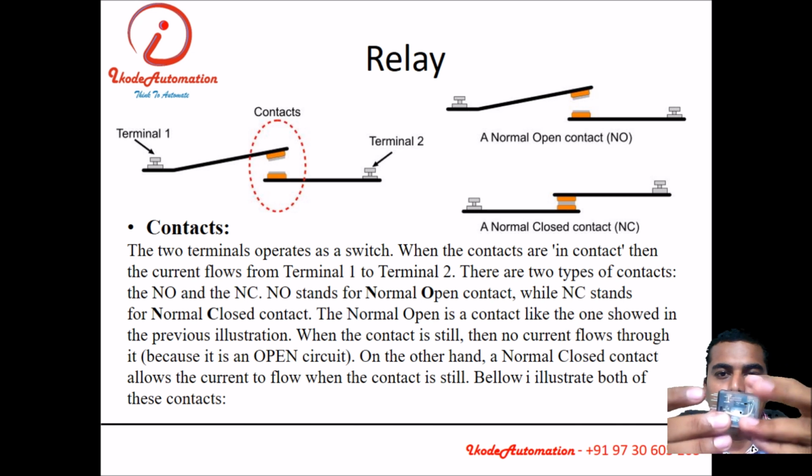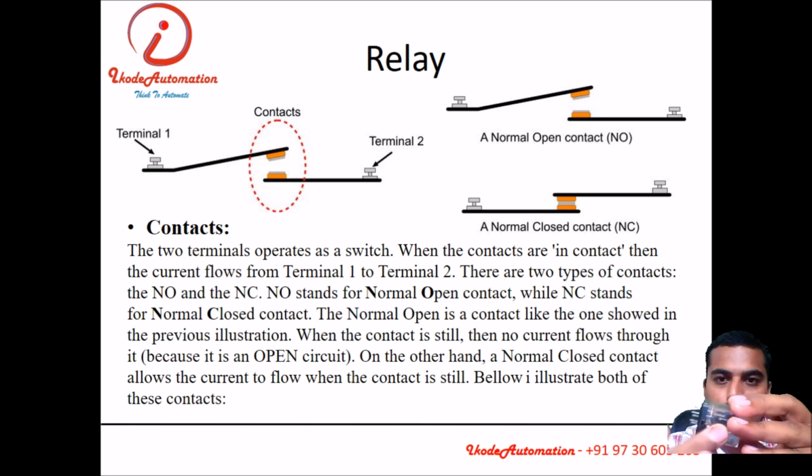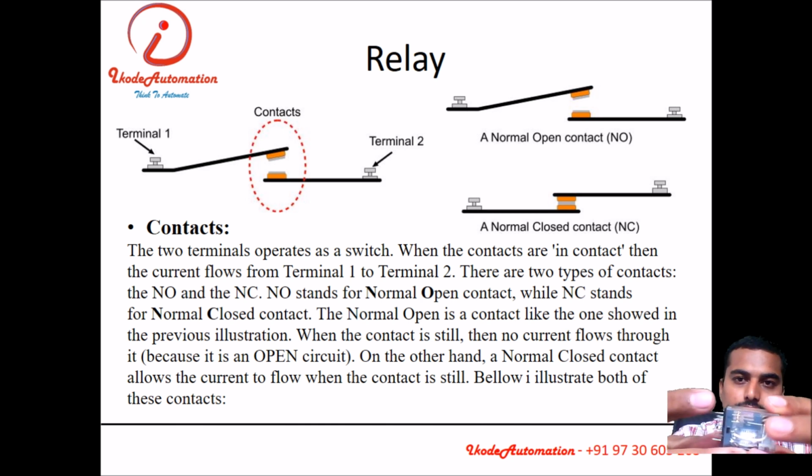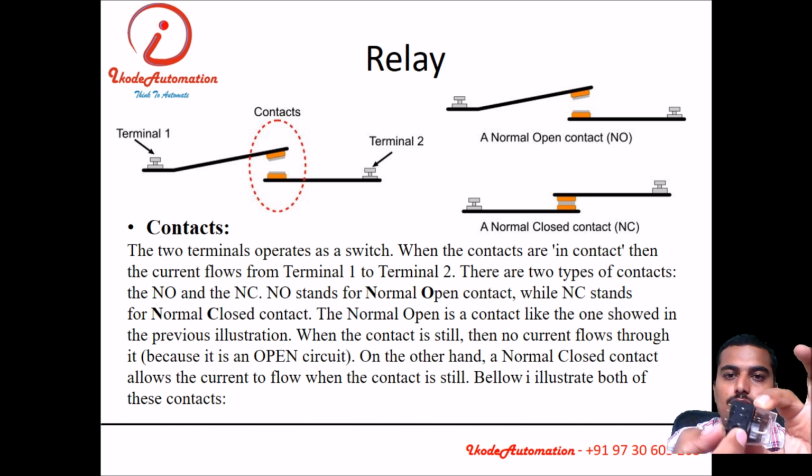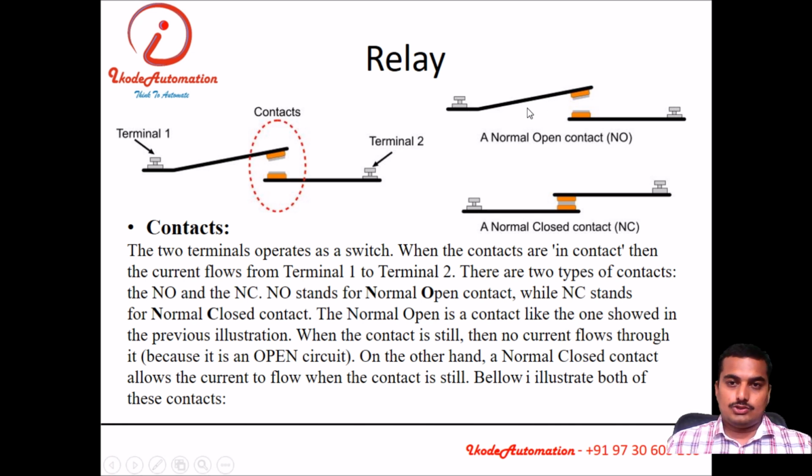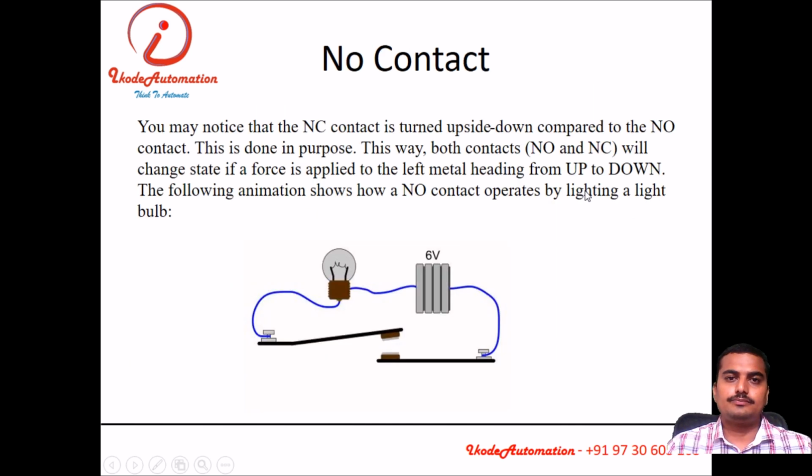What is inside a relay? In a relay, there is a coil and contacts. The two types of contact are normally open contact and normally closed contact. Here we can say this upper contact is normally closed and the lower contact is normally open. Here are two terminals for the coil. So here we also have the slide for that. This is the normally open contact, this is the normally closed contact.